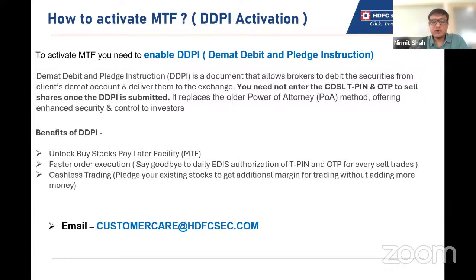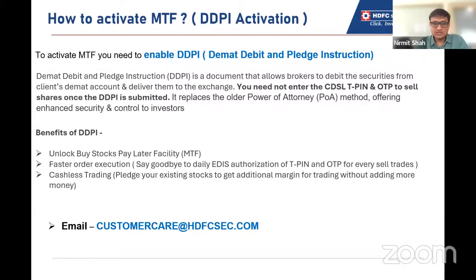But if your DDPI is not in place, you will be redirected to the CDSL or NSDL, whichever depository your DP is with. Accordingly, your redirection will happen, and you will be directed to the CDSL or NSDL website. You need to enter the TPIN or MPIN.